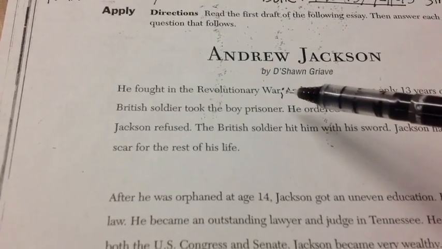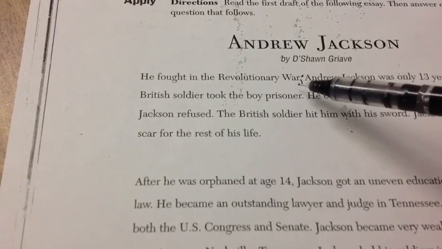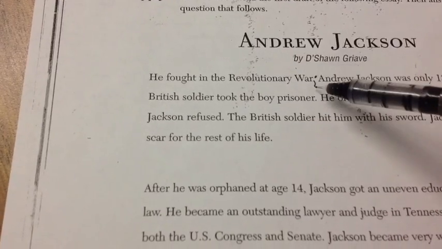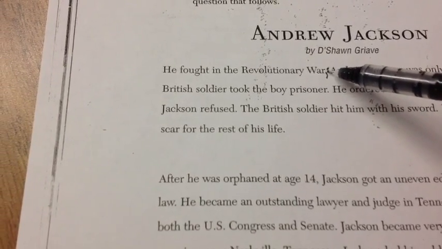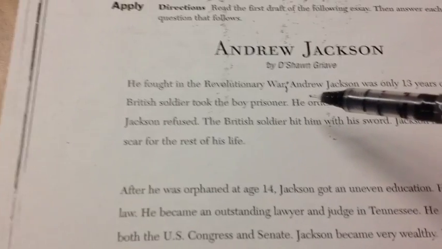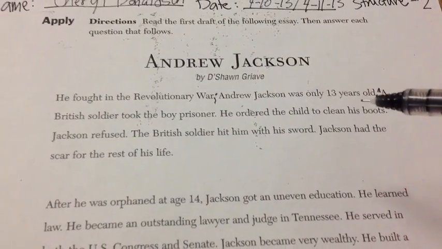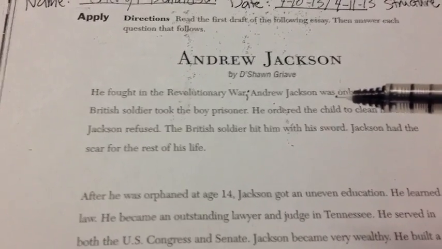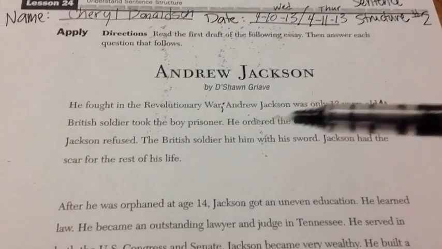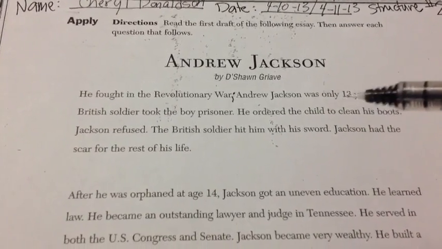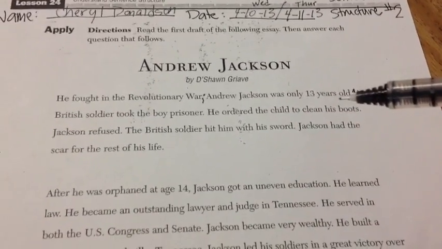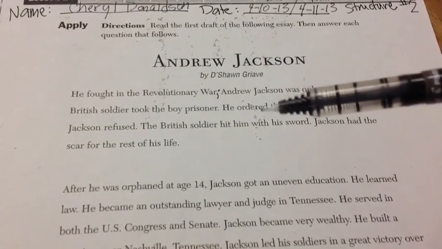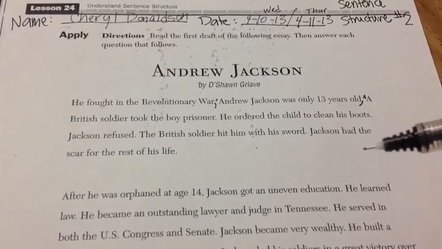I already started changing some stuff, but on your paper there will be a period right here, okay? And let's read that first sentence. He fought in the Revolutionary War. Andrew Jackson was only 13 years old, period. A British soldier took the boy prisoner, period. So we have 3 sentences. We want to make that into 1 sentence, and we need 2 independent clauses and 1 dependent clause. Okay, so I want to see which 2 sentences sound very strong, and I want to keep them standing on their own. Okay, let's look at those 3 sentences.